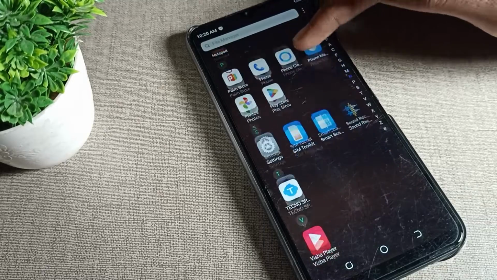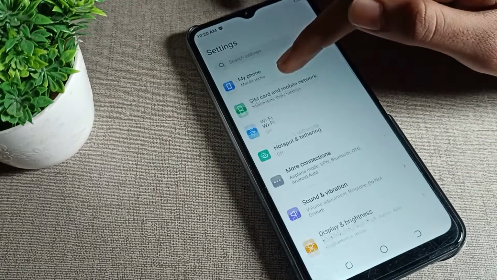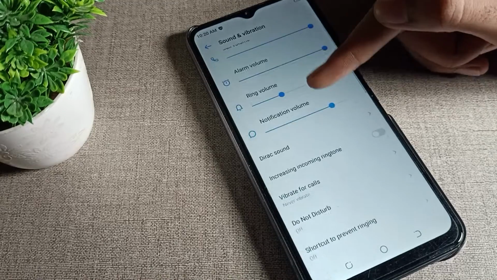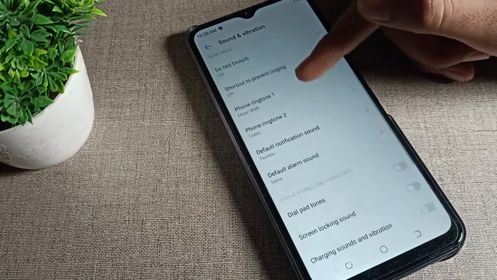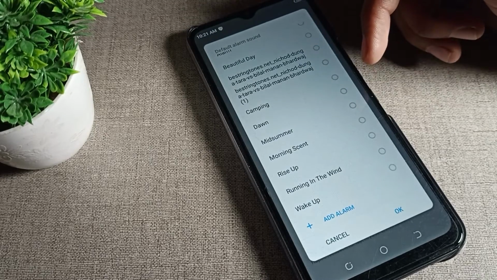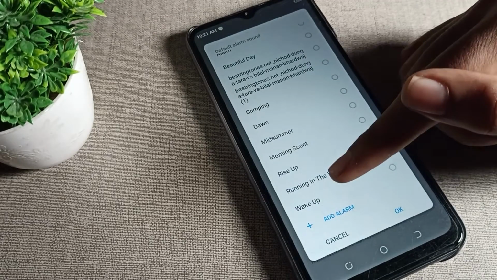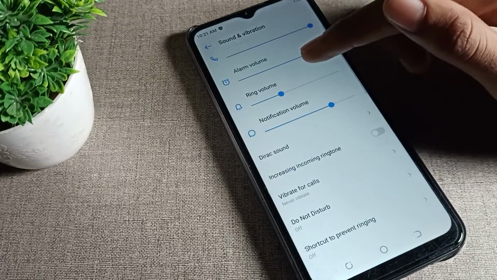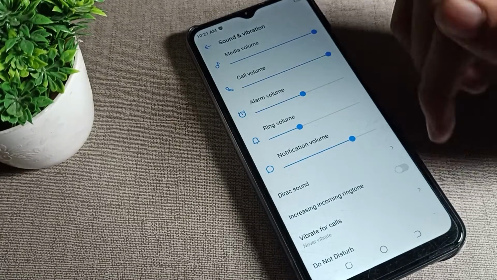Now let's see how can we set phone alarm ringtone. Friends, we will open our phone settings. After opening phone settings, scroll it. Then click on phone sound and vibration, tap here. Then scroll it. As you can see, your alarm ringtone setting is here, tap here. Which ringtone you like, you can set from here. So for example, we will click on the wake up ringtone and the OK option, tap here, and the ringtone will be set. We can adjust this ringtone volume from here.